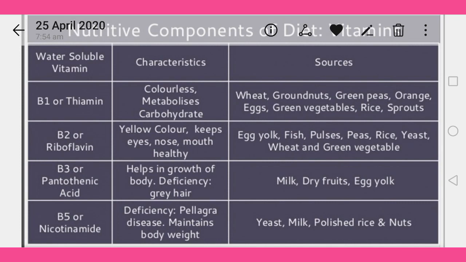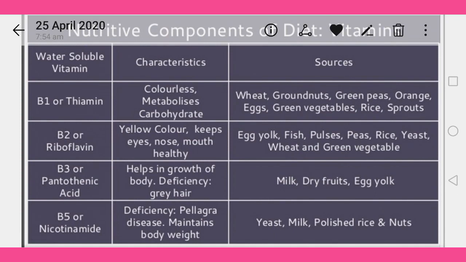And the third one, B3 or pantothenic acid, helps in the growth of the body, and its deficiency disease is gray hair. And the rich sources of vitamin B3: milk, dry fruits, egg yolk, etc. And the last one is vitamin B5, and the deficiency causes pellagra diseases, and it helps maintain body weight.